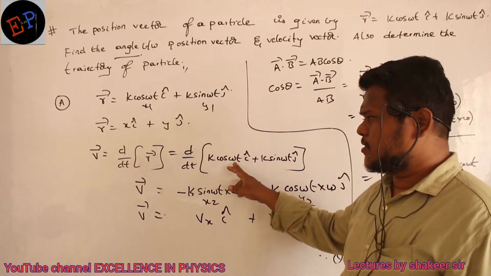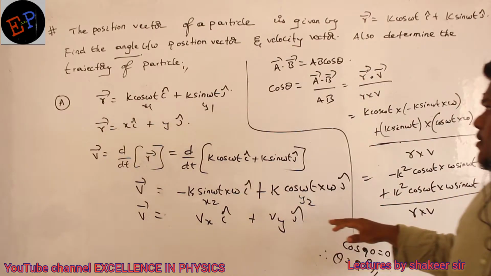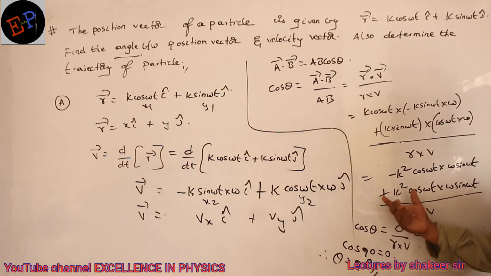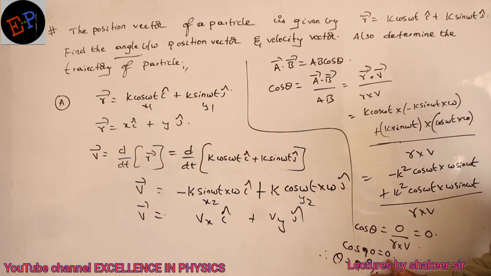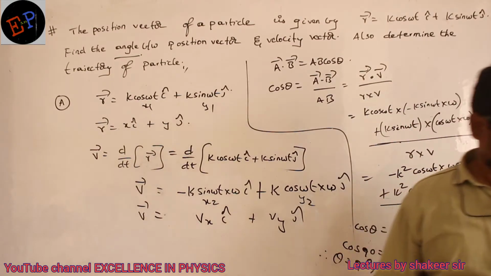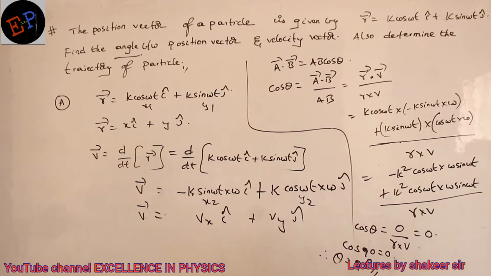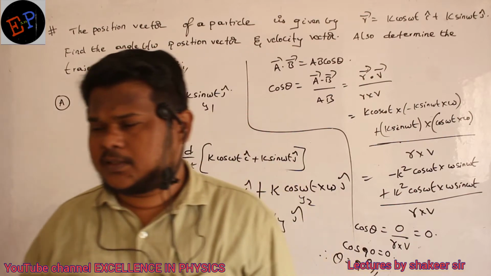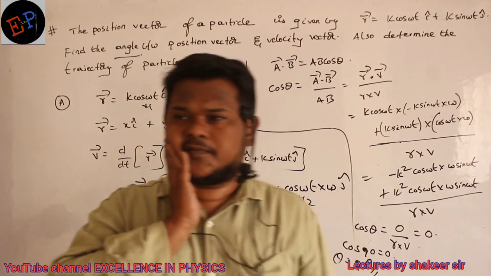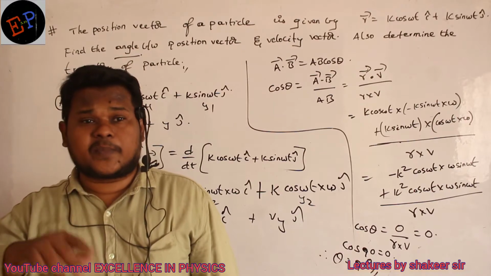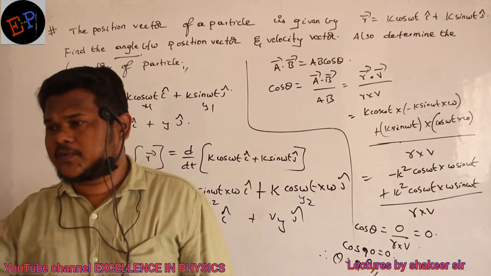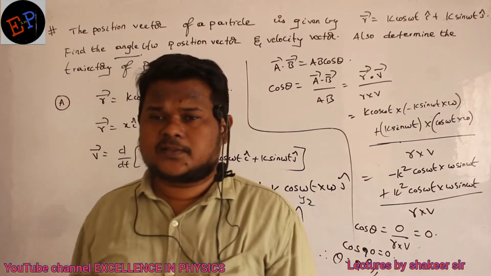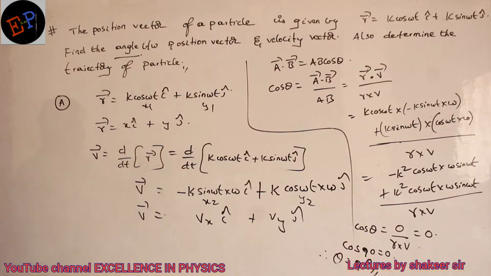Position vector, I differentiated it and got the velocity vector. Then I used the dot product to find the angle between the two vectors. When the dot product becomes 0, it means the angle between the vectors is 90 degrees. We already studied this. The dot product of perpendicular vectors is always 0. The cross product of parallel vectors is always 0. If two vectors are parallel, which product will be 0? The cross product will be 0.